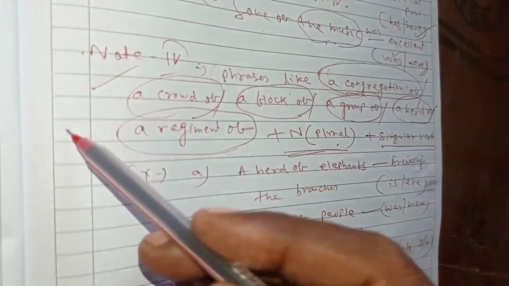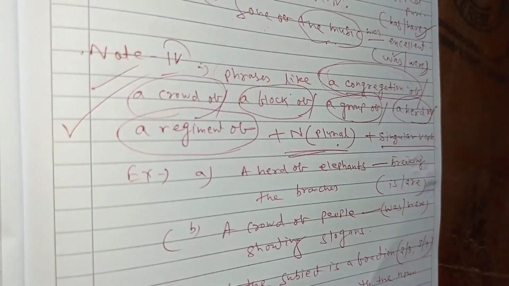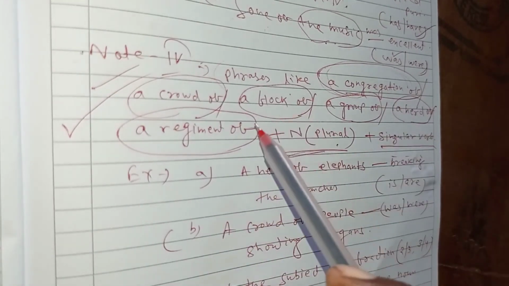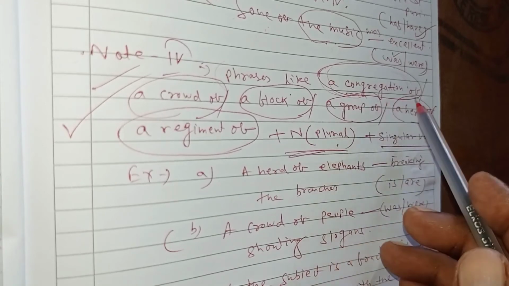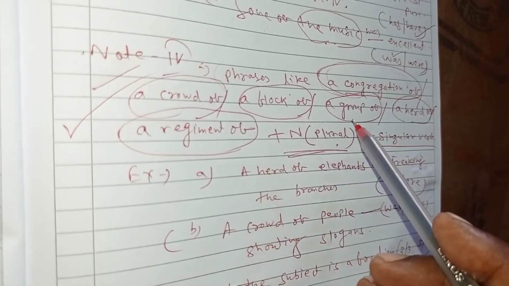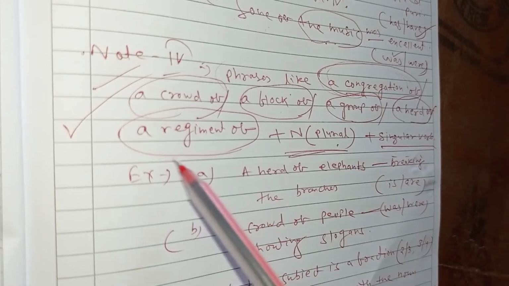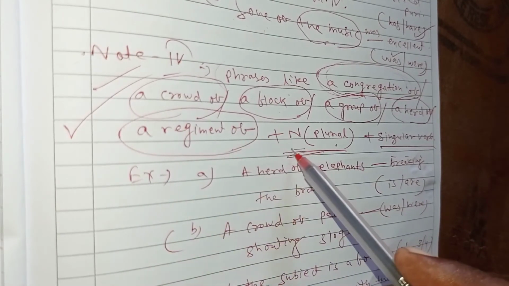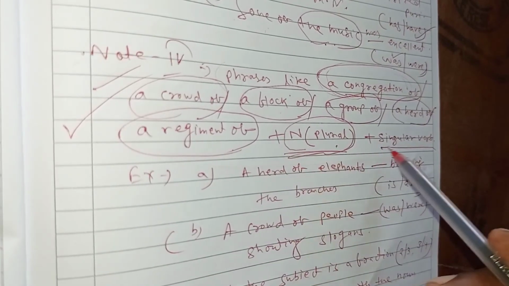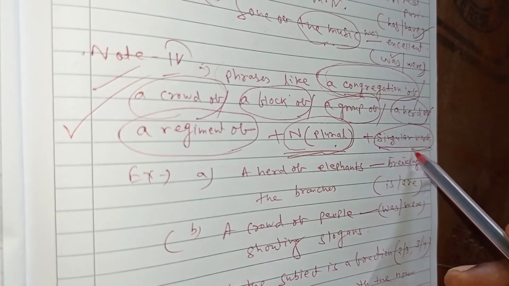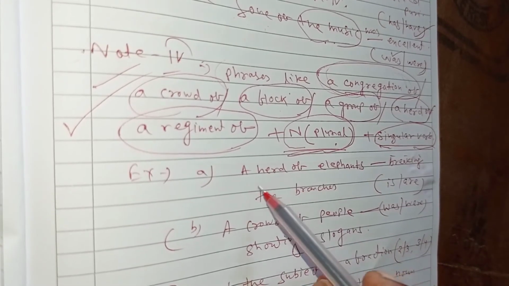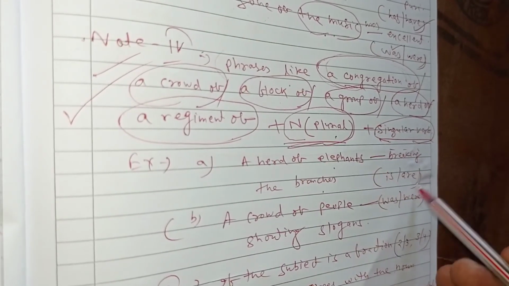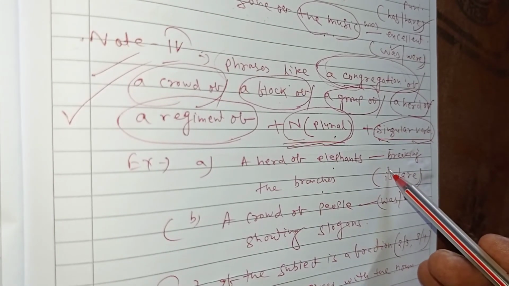It is very interesting and very important rules to follow. If the phrases are like a congregation of, a crowd of, a flock of, a group of, a herd of, a regiment of, then there must be a plural noun, but there must be a singular verb. You see some examples. A herd of elephants dash breaking the bananas. In the bracket there are two be verbs, is and are. Which will be correct here?